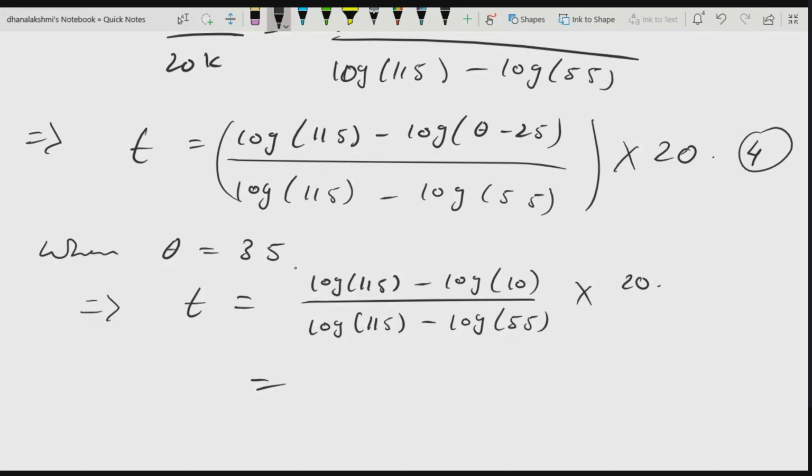Try, at least any one of you, calculate this and tell me the answer. How much will you get? Am I audible?